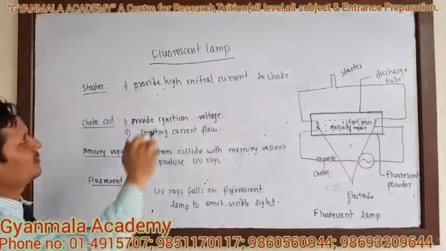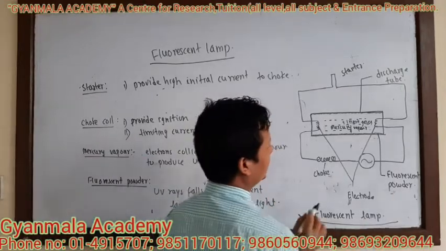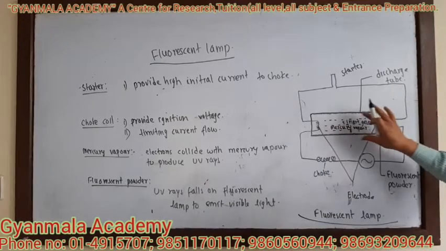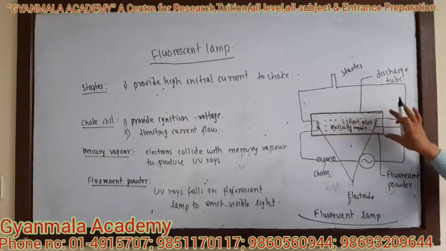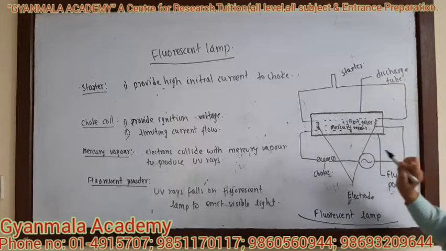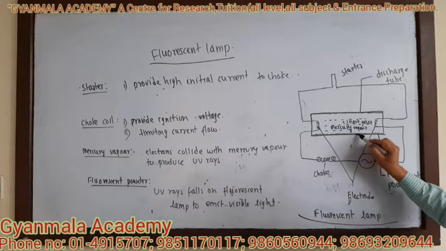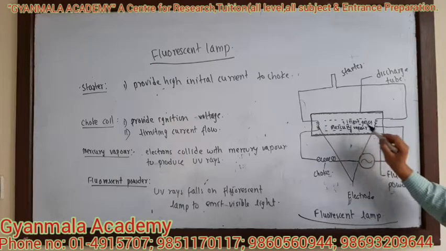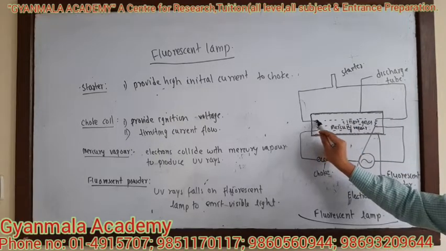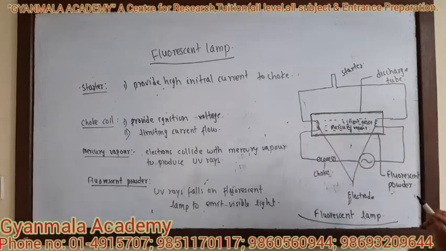Now let us discuss the fluorescent lamp. Let us look at the structure of the fluorescent lamp. You can see a white glass tube, which is generally called the discharge tube. It looks white from outside due to the coating of fluorescent powder. You can see two tungsten electrodes, one on each side of the discharge tube.